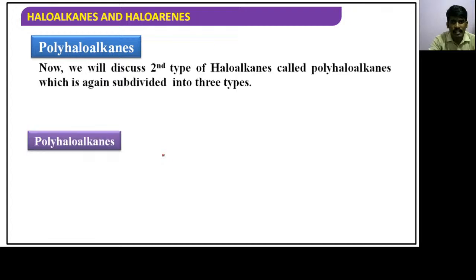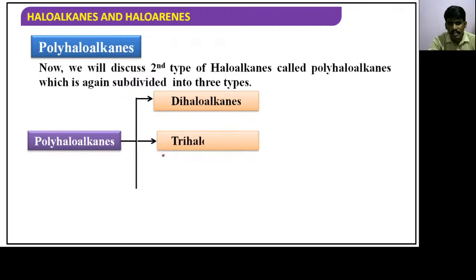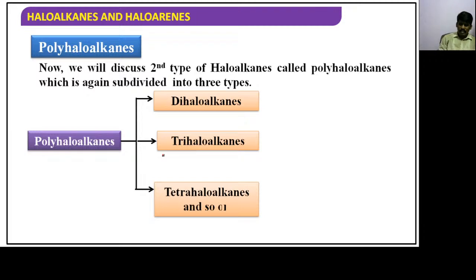And these polyhaloalkanes are once again divided into how many types? We cannot give an exact number of types. There are so many types. But for understanding, the first ones we are discussing are dihaloalkanes, trihaloalkanes, tetrahaloalkanes, and so on. It goes on obviously. Dihaloalkanes, how many halogen atoms will be there? 2 halogen atoms will be there. Trihaloalkanes, 3 halogen atoms will be there.